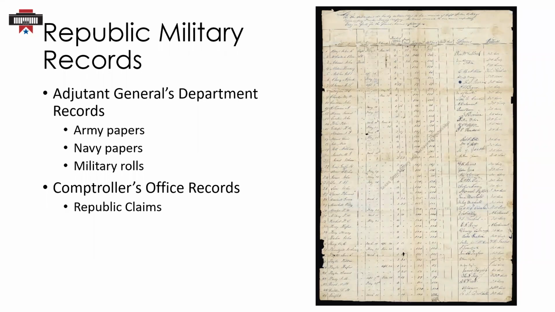It's important to note that TSLAC holds very few Texas Revolution military rolls. Many of these rolls were burned in 1855 during a fire that swept through the Adjutant General's office. However, the Texas General Land Office does hold copies of these rolls. Finally, Republic claims, which we discussed earlier, can prove military service and provide information about military activities.